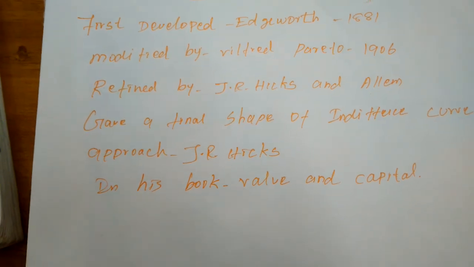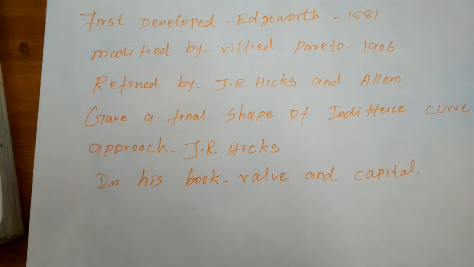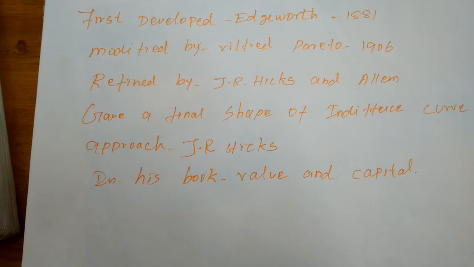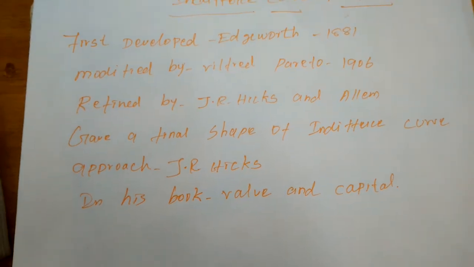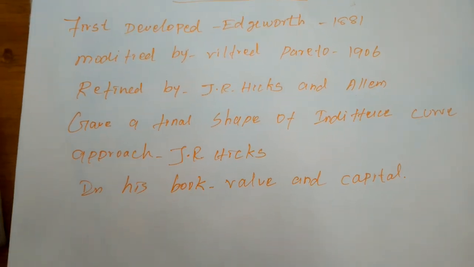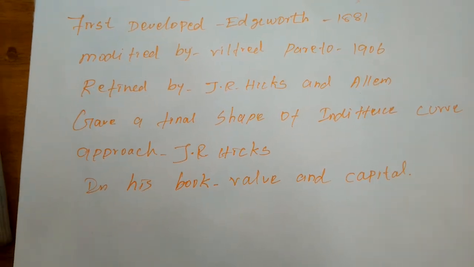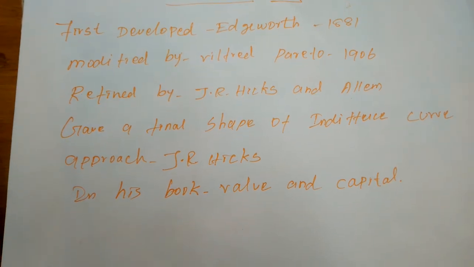F.Y. Edgeworth first developed a more scientific approach to the study of consumer behavior, known as the indifference curve approach, in 1881.